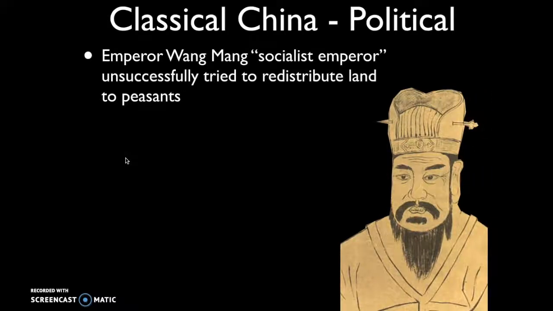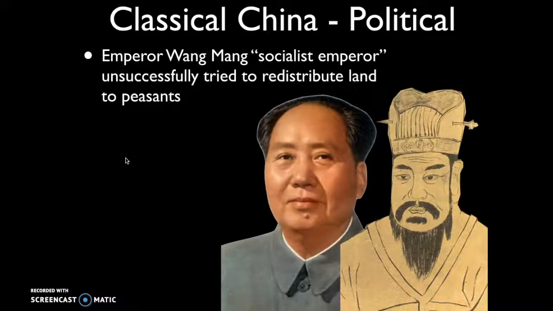Into this scenario, we see an emperor named Wang Mang, who's oftentimes referred to as the socialist emperor. He is going to try to redistribute land to the peasants, to take land from the wealthy and redistribute it to the peasants. The reason they call him the socialist emperor is because that's a very socialist idea. And so we're going to see this problem of unequal land distribution playing out throughout Chinese history. Eventually, it's going to lead in the 20th century to the Chinese Communist Revolution, which is going to be led by Mao Zedong. So this was unsuccessful. Ultimately, these wealthy landowners rose up and crushed Wang Mang.